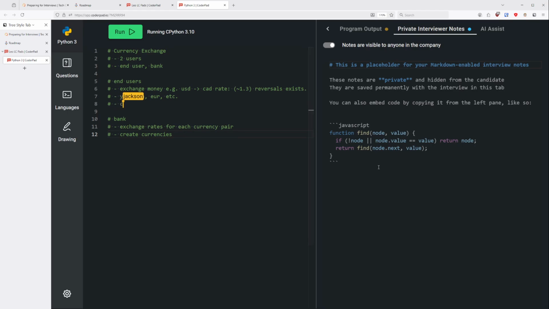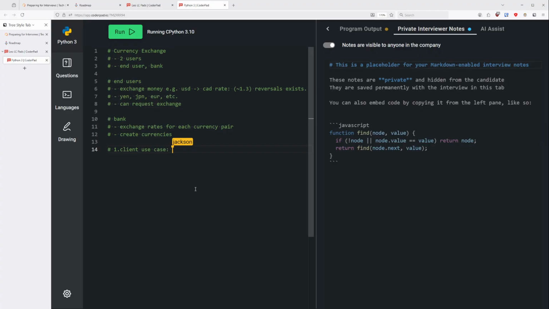Now just to get us moving along a bit, I want you to think about the classes, think about the design. But our first goal will be to write some API, some function, which a client can call and says, hey, I want to convert 100 Canadian dollars to USD, and you need to represent that request.